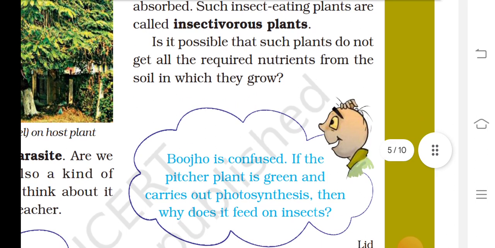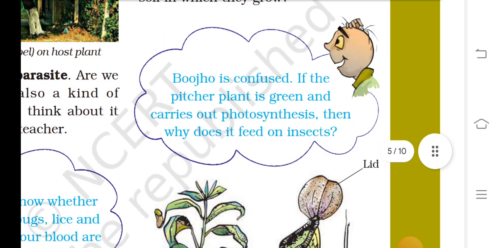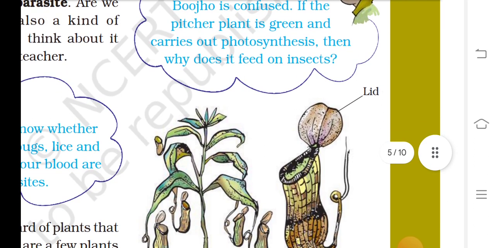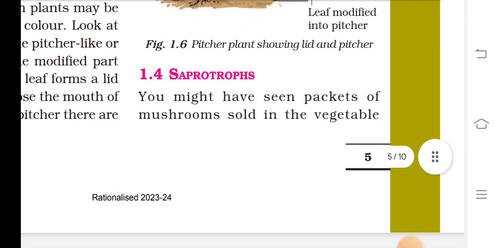It is possible that such plants do not get all the required nutrients from the soil in which they grow. Bojo is confused. If the pitcher plant is green and carries out photosynthesis, then why does it feed on insects? Leaf modified into a pitcher.